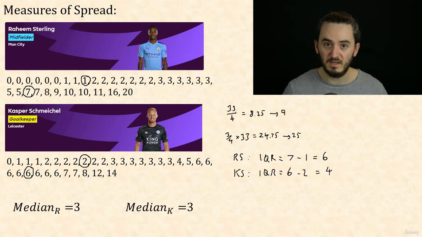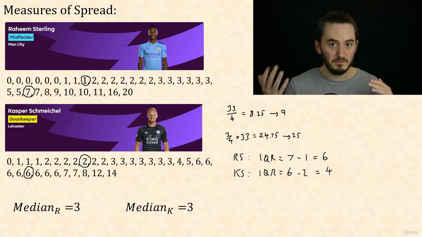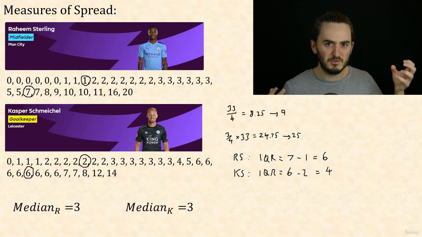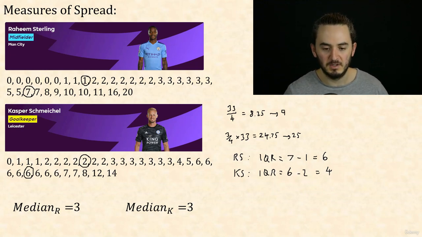Well, Raheem Sterling is. Okay, his results are more spread out. He's more likely to get a very low score. He's also more likely to get a very high score. So if you need a very high score or nothing, he's the one to go for. If what you want is a consistent performer who's just definitely going to get a few points, then Kasper Schmeichel is your answer. So you can see how different requirements have different solutions. So the interquartile range and the spread of data is what's going to help us solve problems like that.